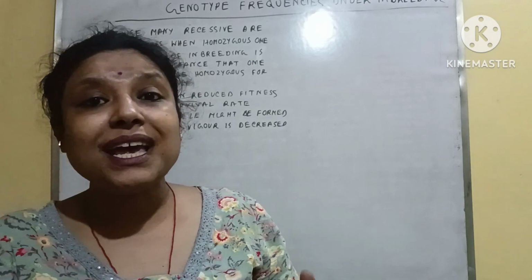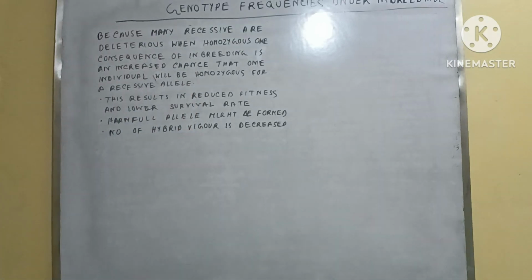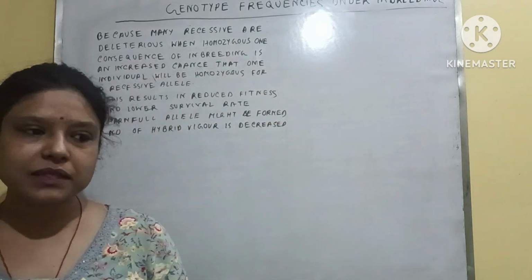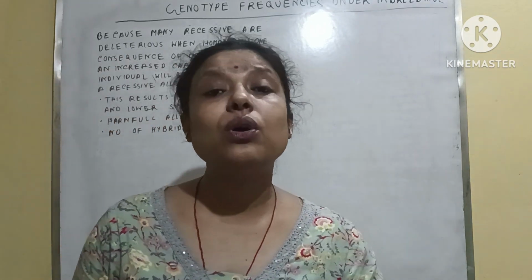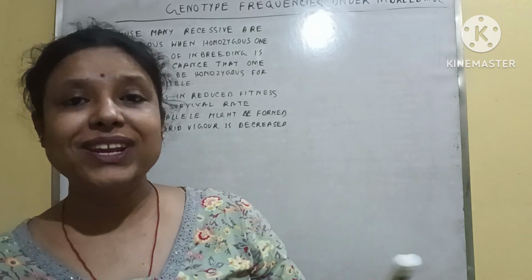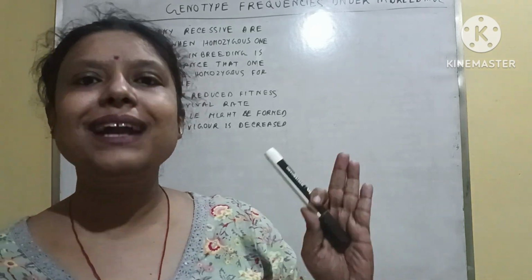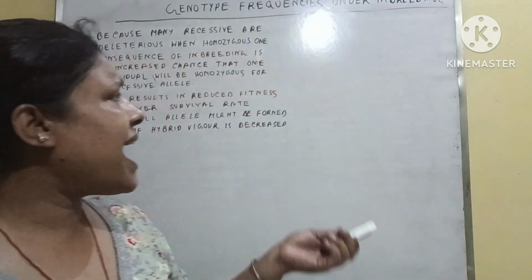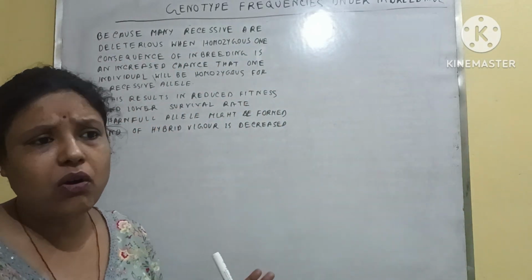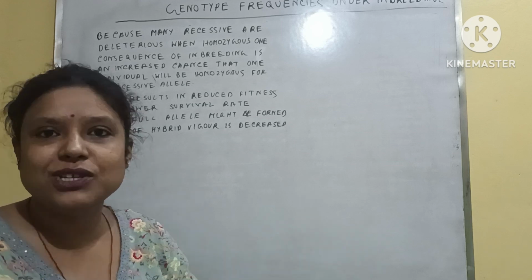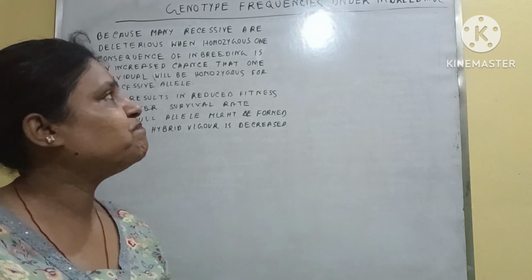Due to inbreeding, there is a chance that harmful recessive alleles, which were totally suppressed by the dominant allele and the heterozygote, will give rise to weak individuals. So these are the actual effects of inbreeding on a population.